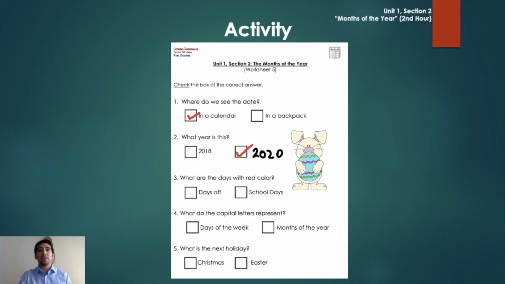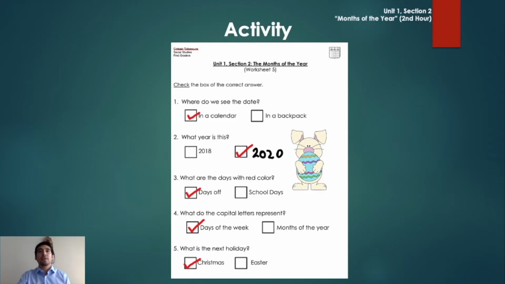What are the days with red color? The days off or holidays? Number 4. What do the capital letters represent? The days of the week or the months of the year? Days of the week. And what is the next holiday? It's Christmas because Easter was last week, right? So I hope you got them right. Okay, now that you checked, let's continue.